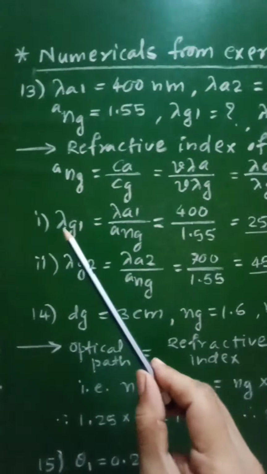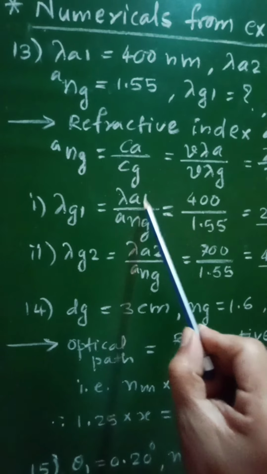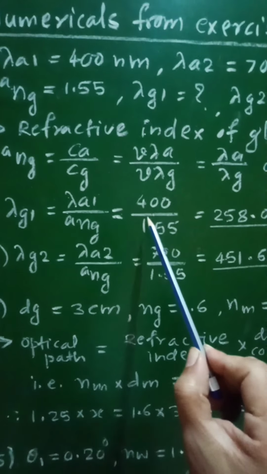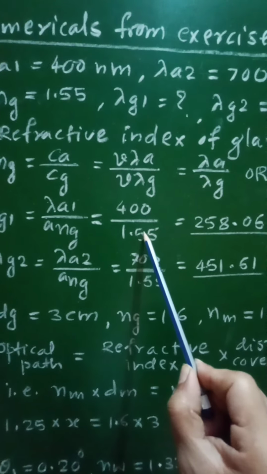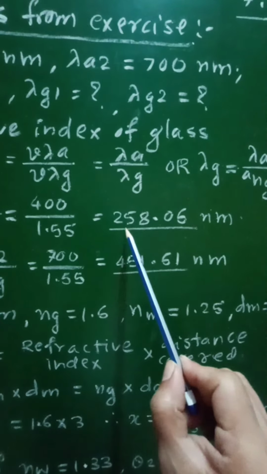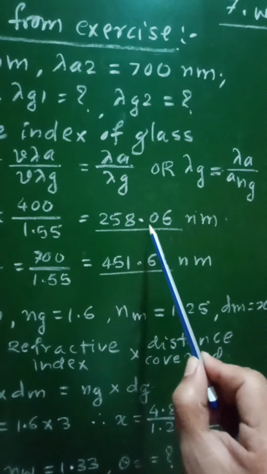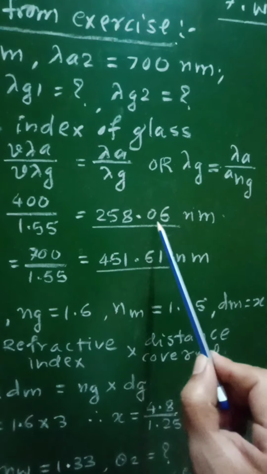Therefore lambda G1 equal to lambda A1 upon Nga. Putting the value, we will get 400 upon 1.55, which comes out to be 258.06 nanometer. This will be the value of the first wavelength in glass, that is lambda G1.